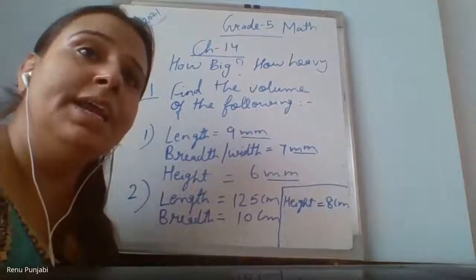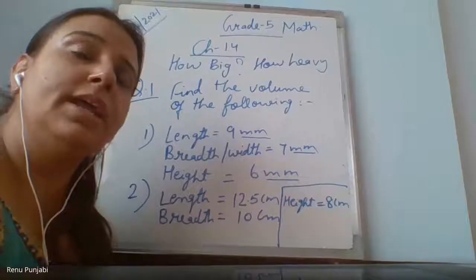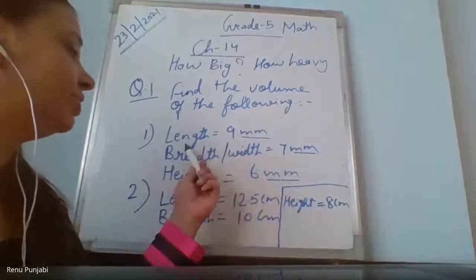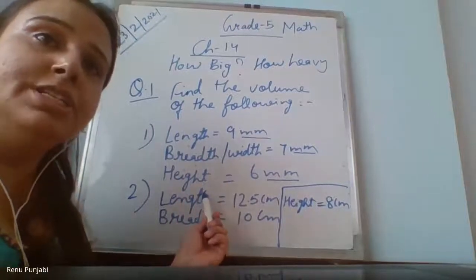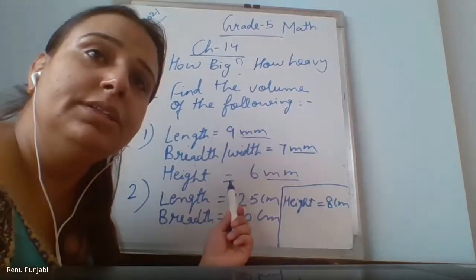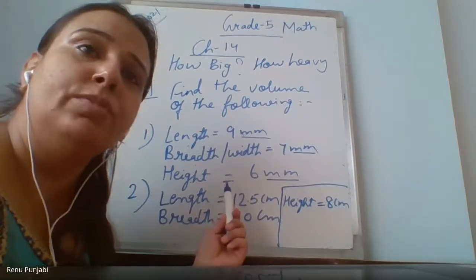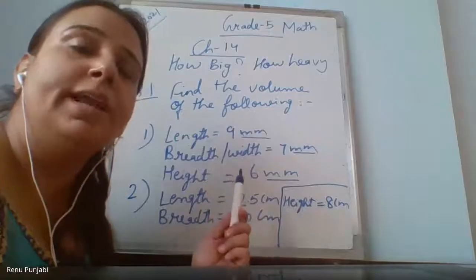Ma'am, we have to write side into side, no, when we are finding area. You are learning area, Devanshi? There are 3 different dimensions, length, breadth and height, and their measurements are also different. Which shape is this, Devanshi? Ma'am, cuboid. So what is the formula for the volume of a cuboid? Ma'am, length into breadth into height. So find it out by writing the formula.